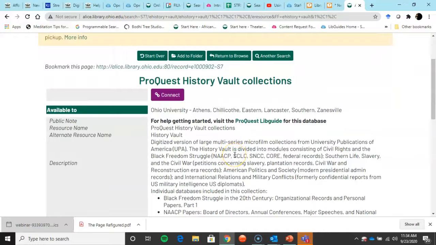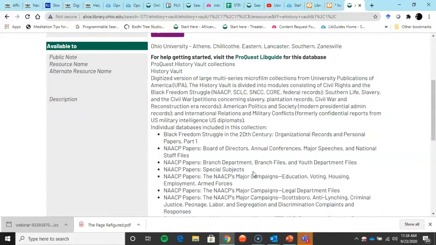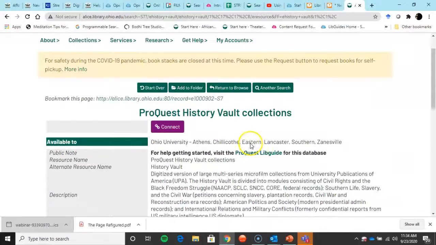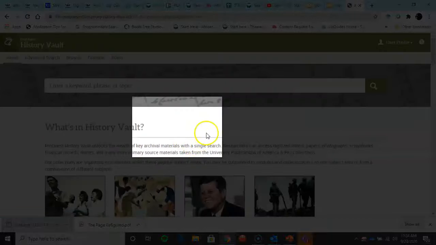This is a huge collection, as you can see, microfilm collections on civil rights, Black freedom struggle, slavery, Civil War, and other things as well. But the NAACP papers, the Black freedom struggle, imagine if you had access to this trove of paper resources. Well, they digitized them and put them in this collection. So we're going to connect to the History Vault, and there you go.